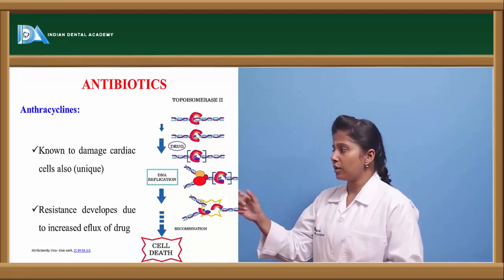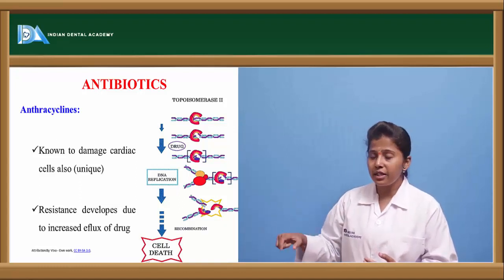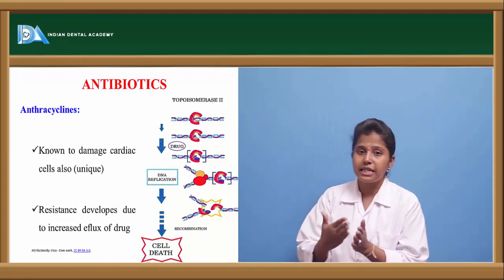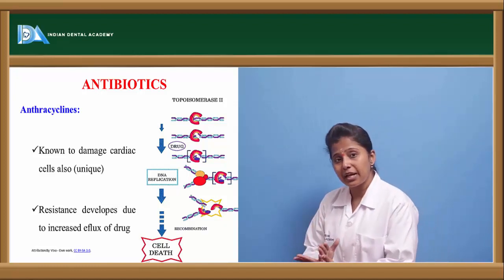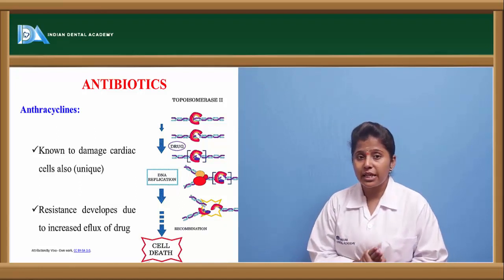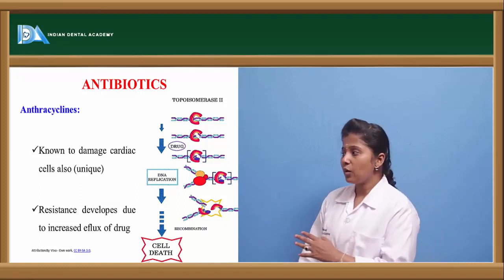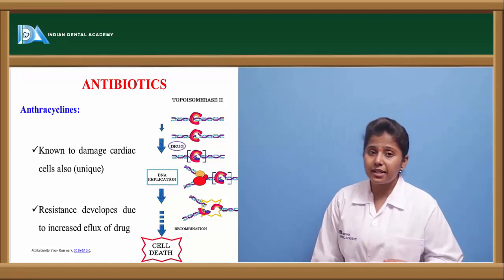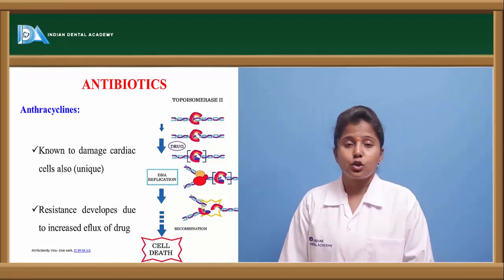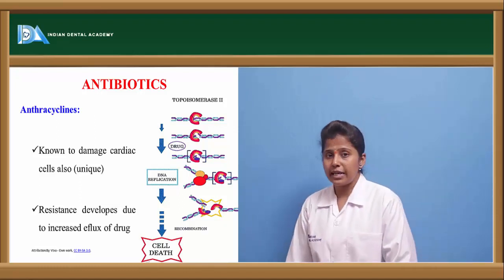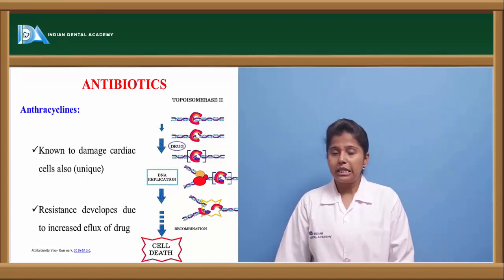Here we can see the pictorial representation. If the drug is given, the DNA breaks down before it gets replicated, and thereby the replication of the DNA does not take place. So that leads to cell death. This is how the antibiotics act. These anthracyclines have a special characteristic feature that they even damage the cardiac cells. So if they are used in excessive doses, it may lead to the damage of cancer cells, and resistance will be observed because of the increased effects of the drug.